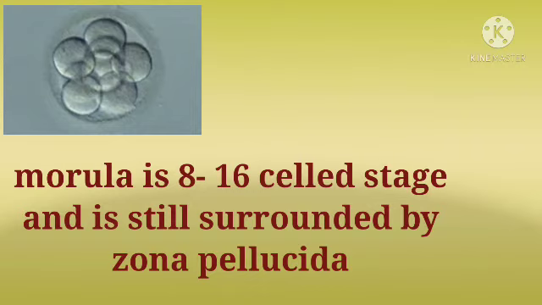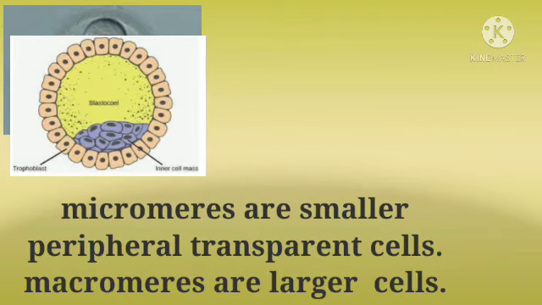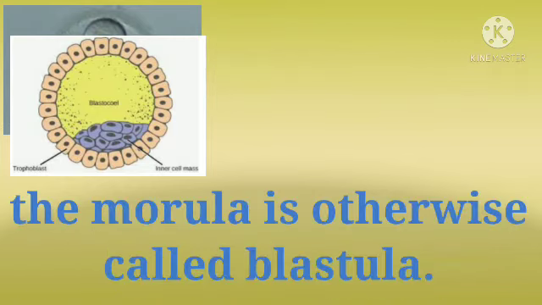Due to holoblastic unequal cleavage, the formed blastomeres are of two types. Micromeres: they are the smaller peripheral transparent cells. Macromeres: these are larger cells.